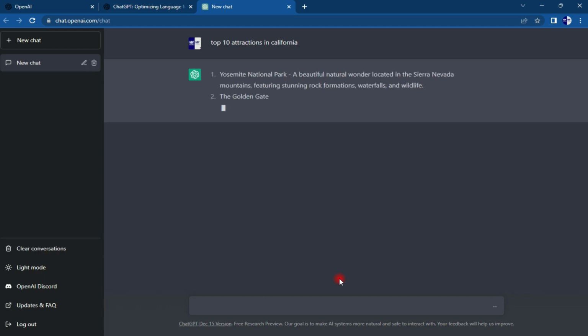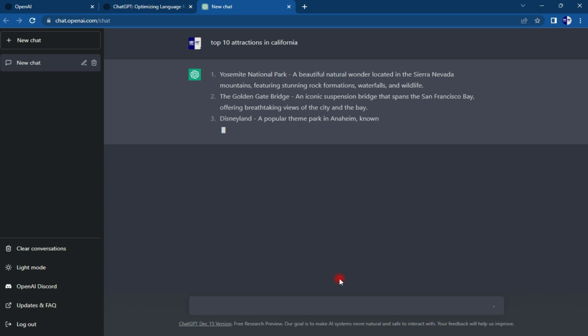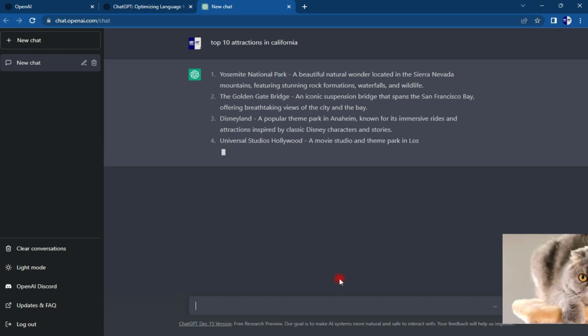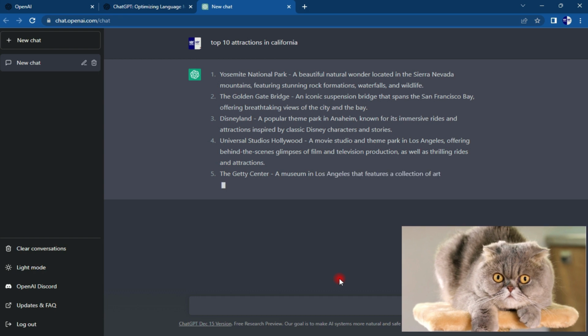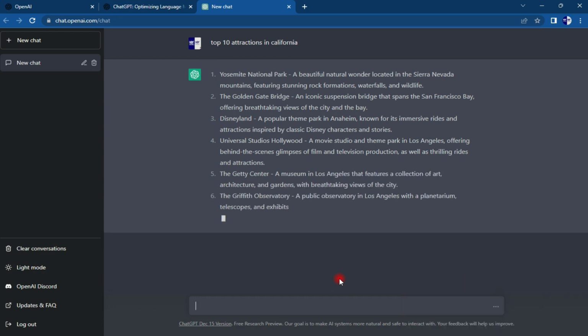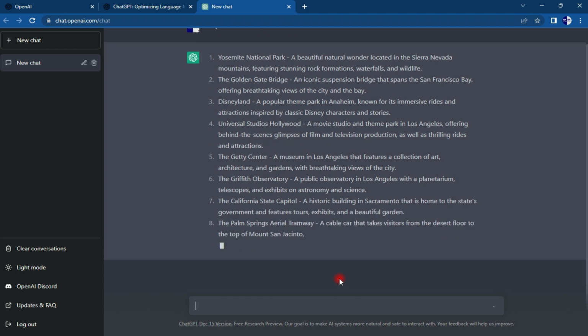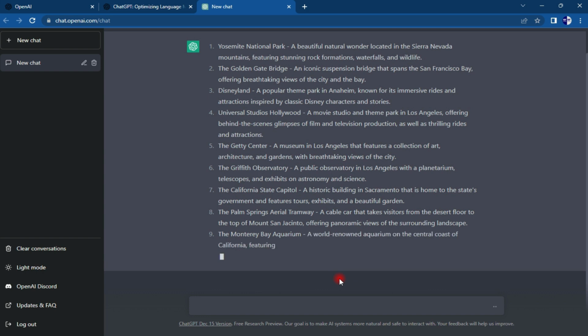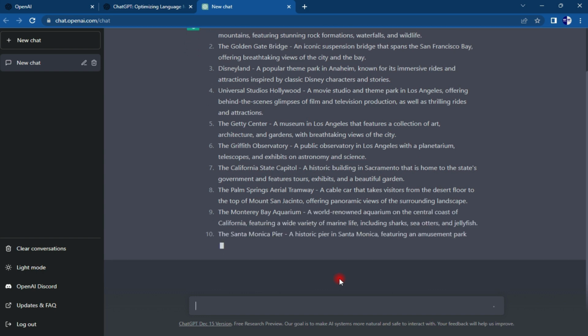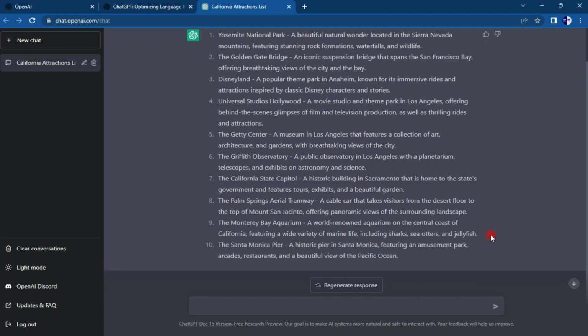Guys, you can see this software will give you everything that you're looking for. It will give you every detail. Guys, try and use this software. You can make a lot of money on freelancer platforms, working from home. You can write articles, you can do assignments, you can write letters, it can generate anything. It's faster than Google. Guys, this is your top attraction in California. All you have to do is copy this, add 1 or 2 images to it, then deliver to your clients, and even the clients will give you tips.